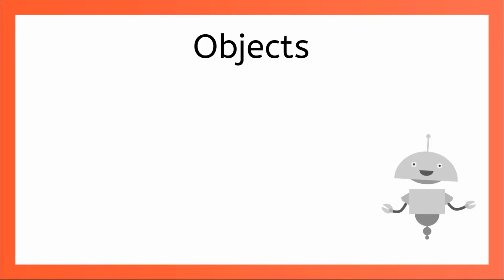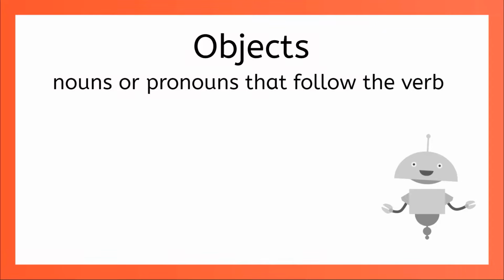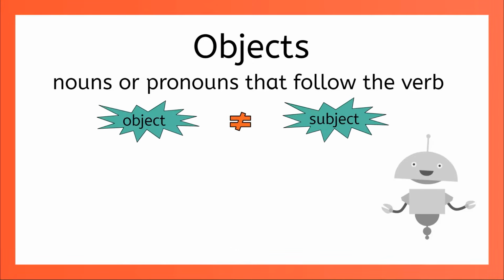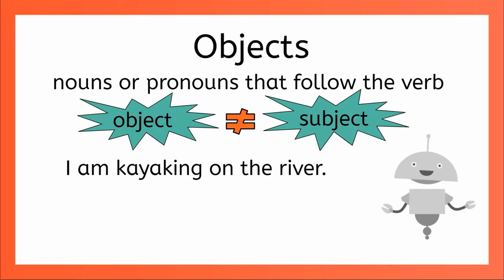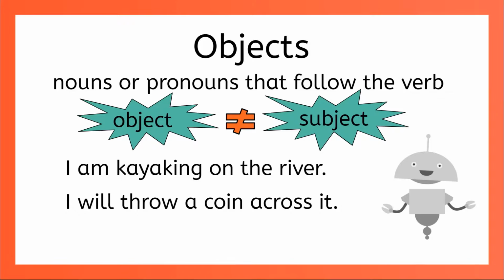We'll learn about other types of objects as well, but an object is basically a noun or a pronoun that follows a verb, which is different from a subject because a subject precedes or comes before the verb. So whether my verb is kayaking, as in I am kayaking on the river, or throw, like I will throw a coin across it, if I have a prepositional phrase it's going to end with a noun or pronoun, the object of the preposition.